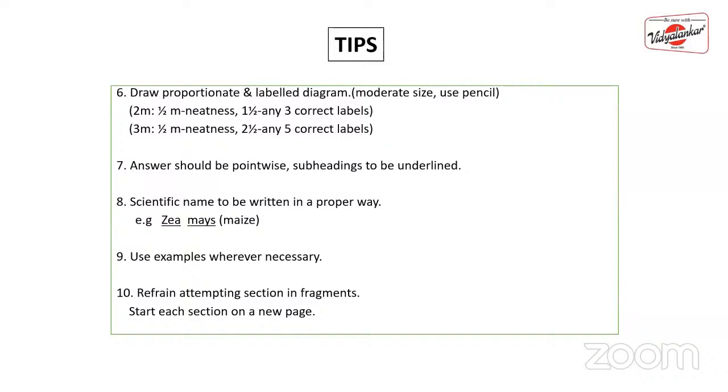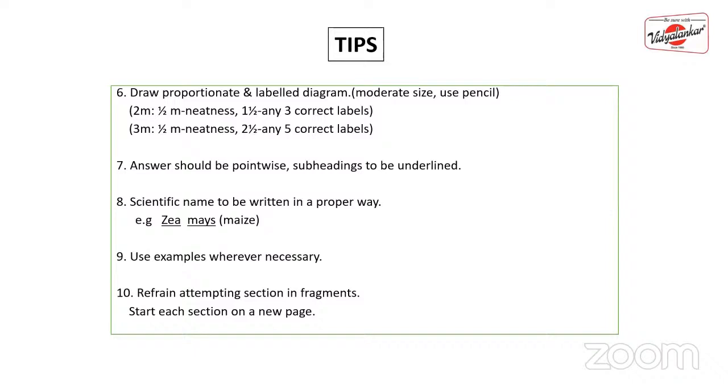Some students find it easier to write the 4 mark answers first, but if you're doing that, please make sure you are writing in the order D, C, B, A. But it will give the examiner a good impression if you write the sections in the proper order, that is A, B, C, D. So don't write anything in fragments.